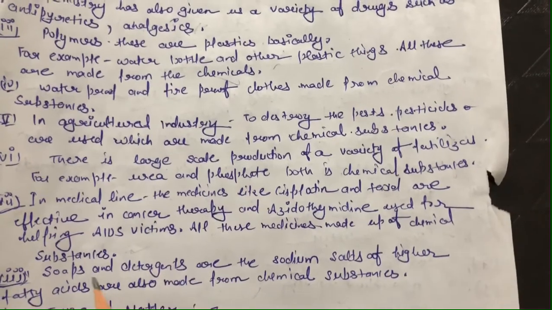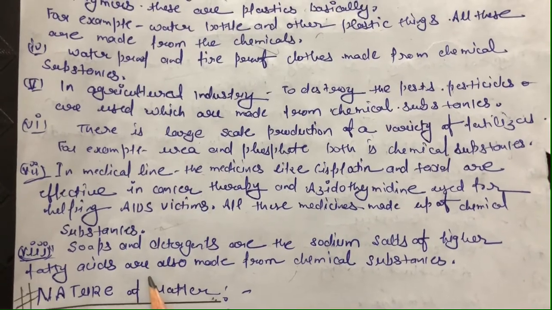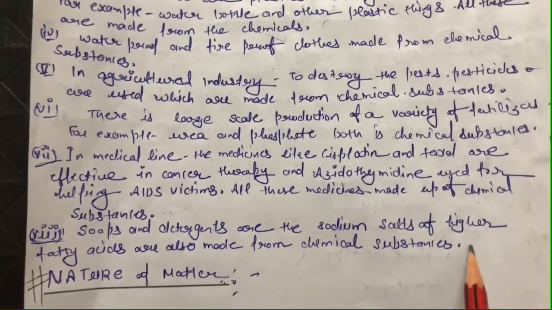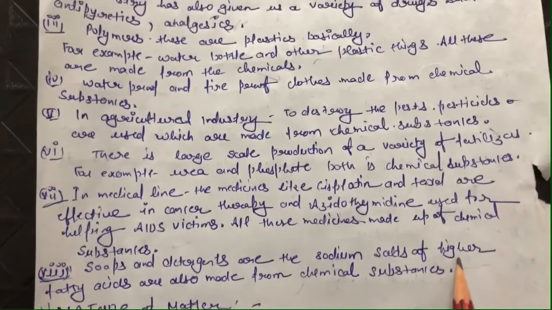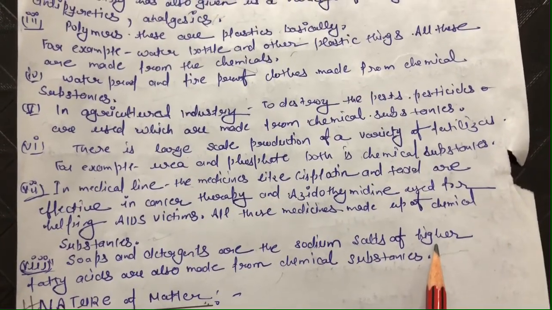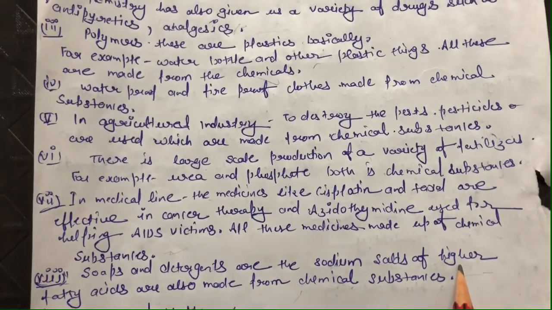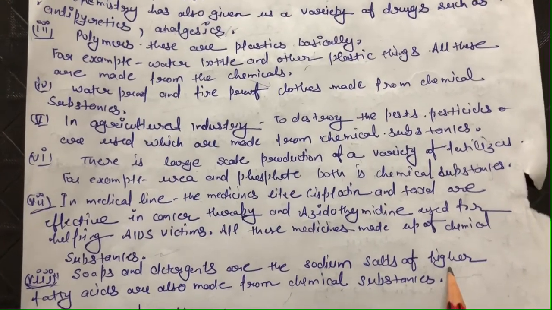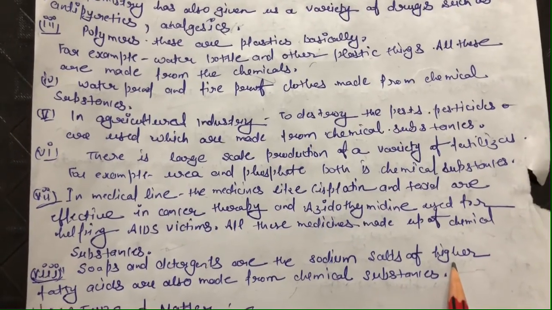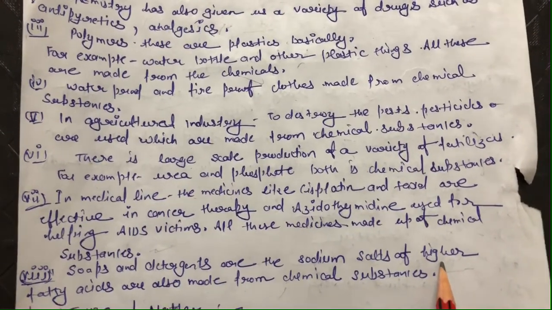Clear? And next, soaps and detergents are the sodium salts of higher fatty acids, as you have already learnt in your 10th class, and are also made from chemical substances. Clear? So all these are the applications of chemistry. With the help of these applications you can understand the role of chemistry in our daily life, that it has become an indispensable part of human life at present because of modernization and technological advancements. Also we rely on things that are directly related to chemistry.